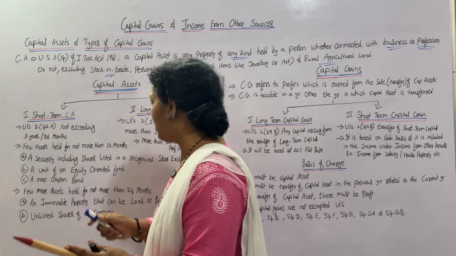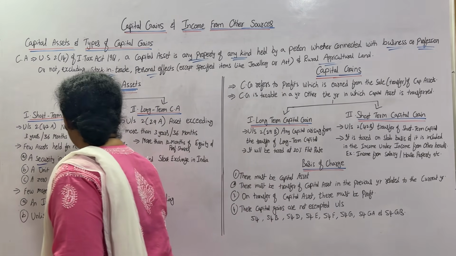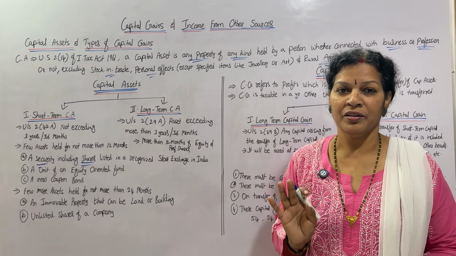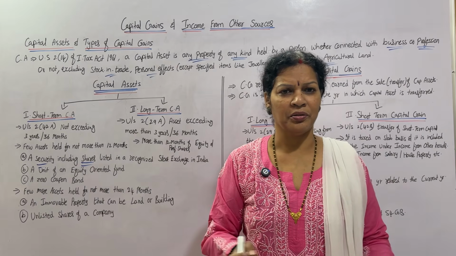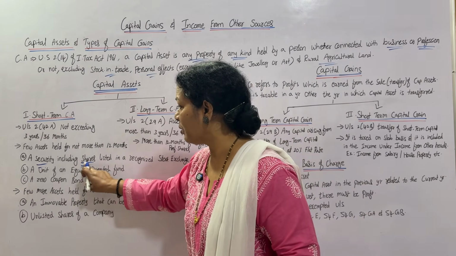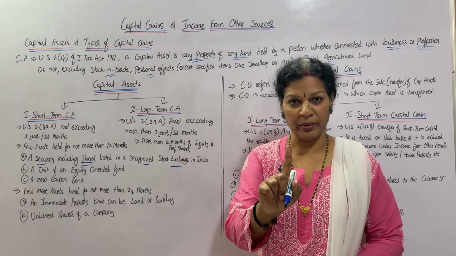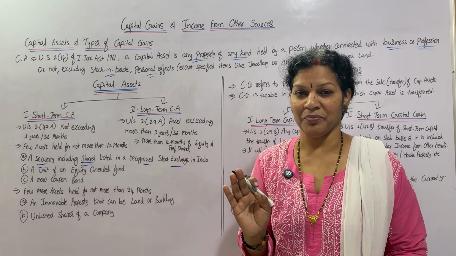First, a security including shares listed on a recognized stock exchange of India. Security means preference shares or equity shares, these kinds of shares. If it crosses 12 months, then it will be long term.